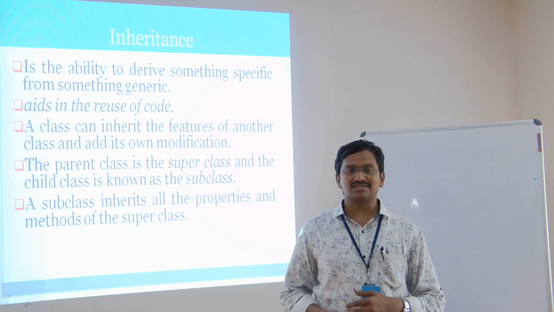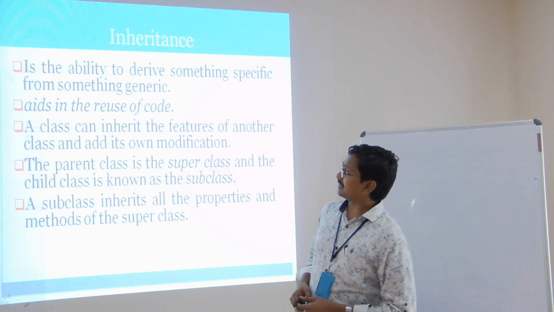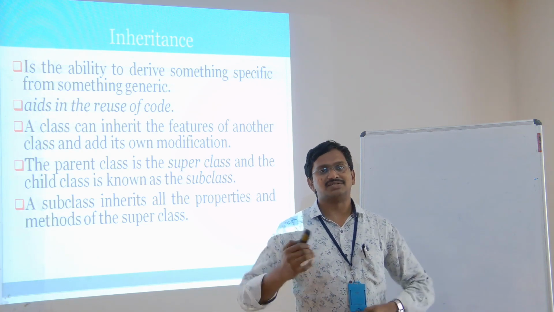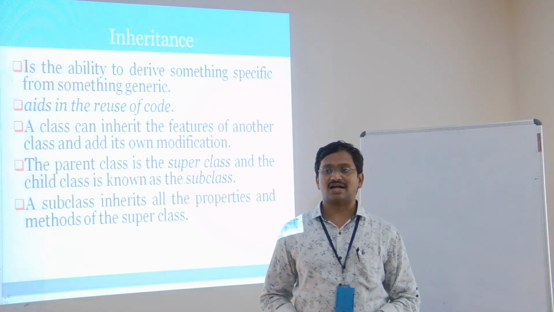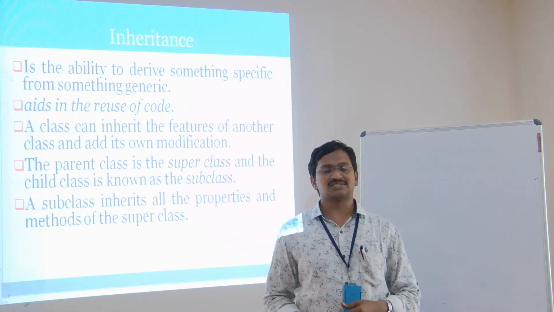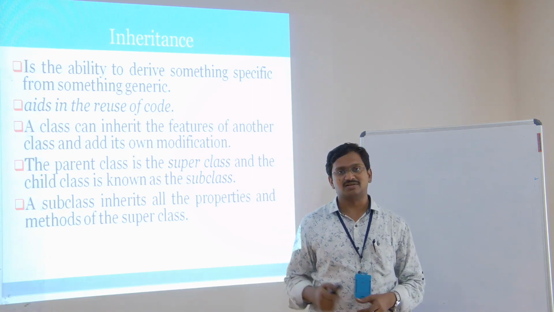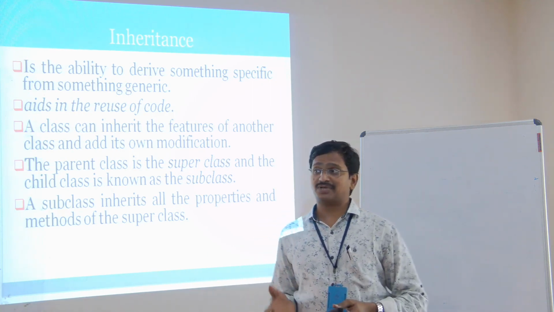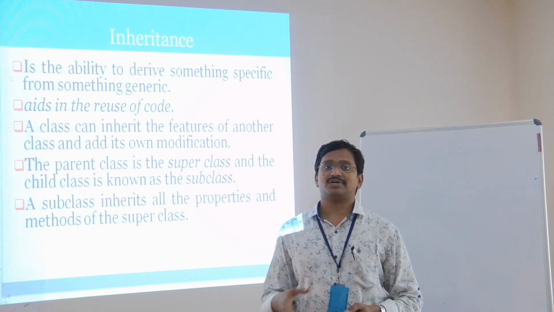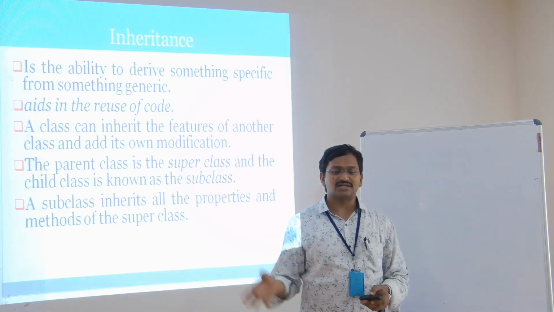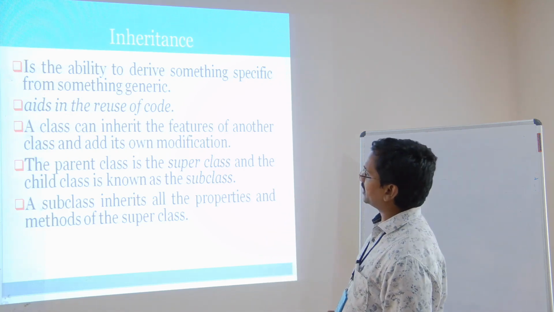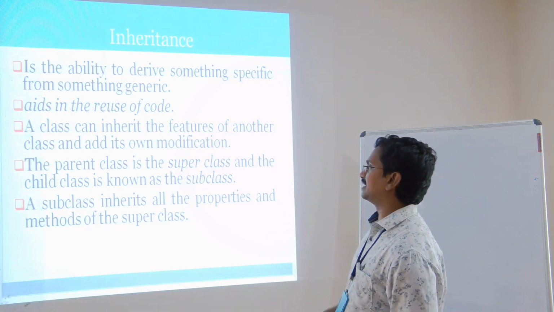And the third one is a class can inherit the features of another class and add its own modification. Even a child can inherit the properties of parent and add some more things to the inherited property. Just like that, we can write code or execute certain programs which will acquire the properties of parent, and by acquiring them, can add something or do modifications to that acquired property.